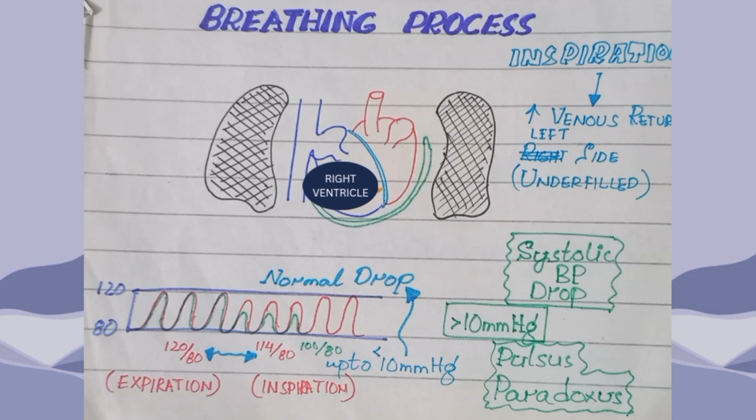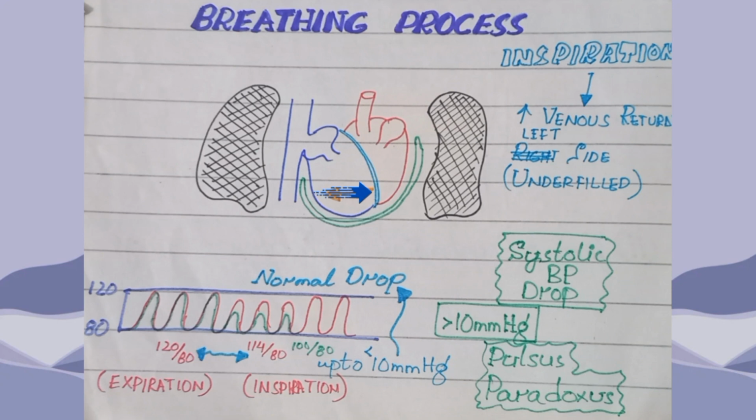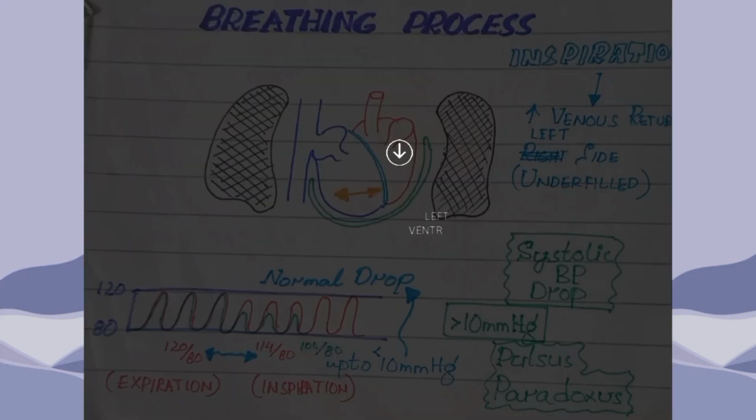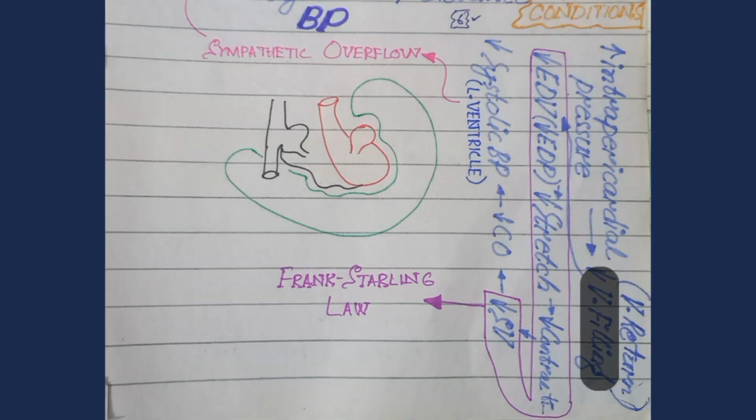During inspiration, the right ventricle gets overfilled, because of which the septum between the right and left ventricle gets deflected towards the left ventricle, and the left ventricle remains underfilled because of this condition. And if we follow Frank-Starling law, then the underfilling of the ventricle will lead to less end diastolic volume, then less stretching of the heart, then less contraction, and then less stroke volume.